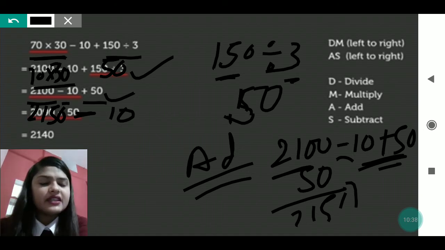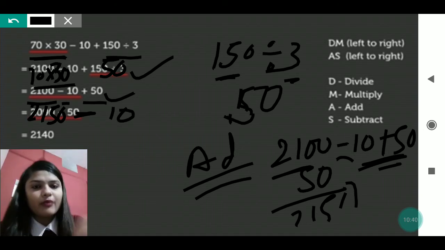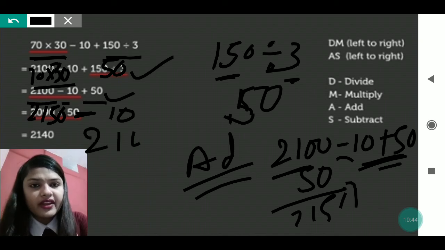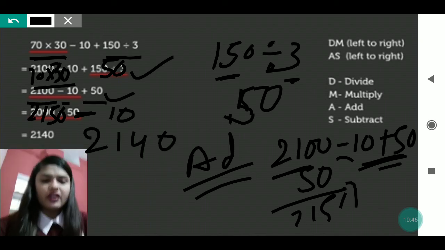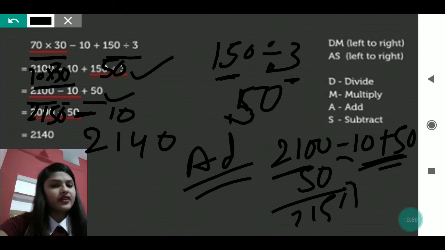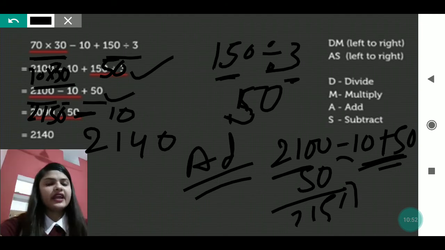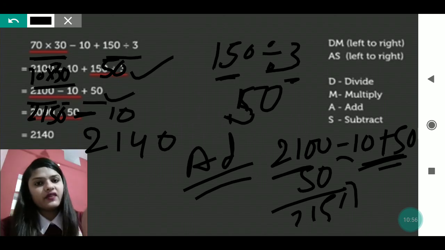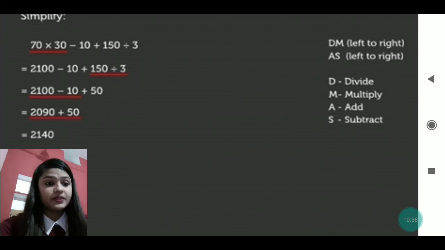Now minus 10, when you do, then you will get 2140, because when you subtract 10 from 2150, you get 2140. So like this we will carry on the simplification here.